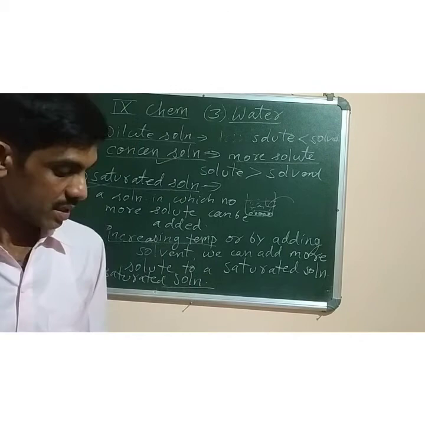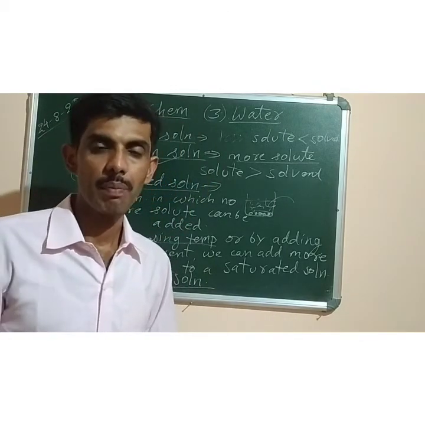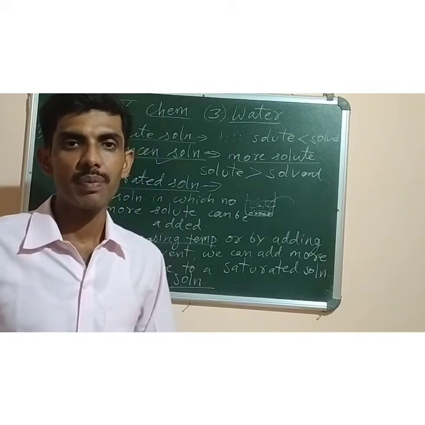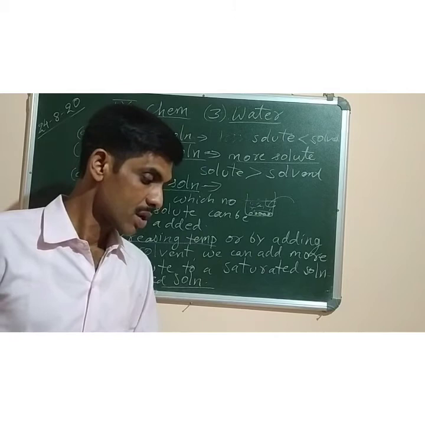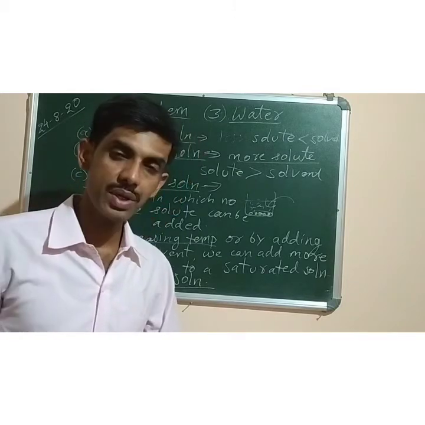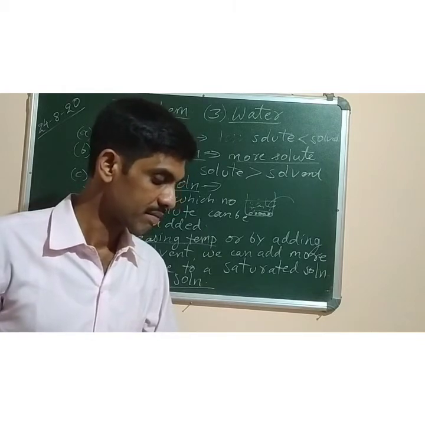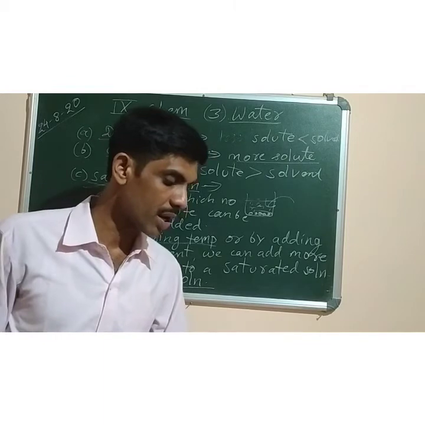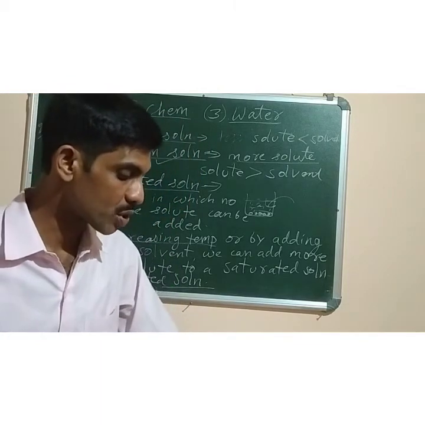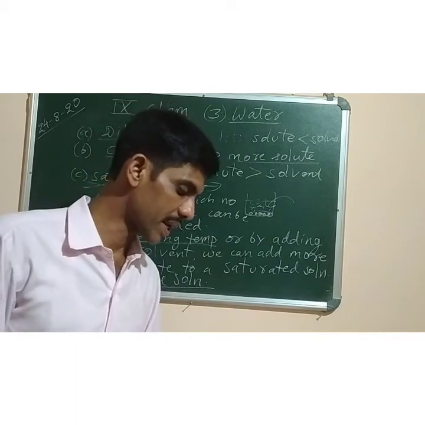What is solubility? Solubility is the property of a substance by which it can dissolve in a particular solvent. It depends on many factors. So the solubility of a solid in a particular solvent at a particular temperature is the maximum amount of solid which can be dissolved in a fixed quantity of solvent to form a saturated solution at that particular temperature.